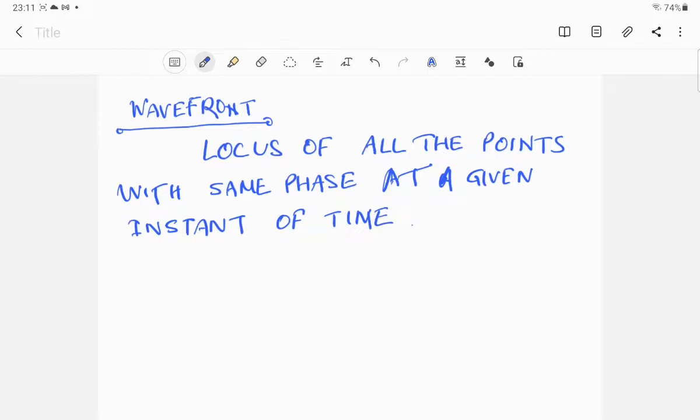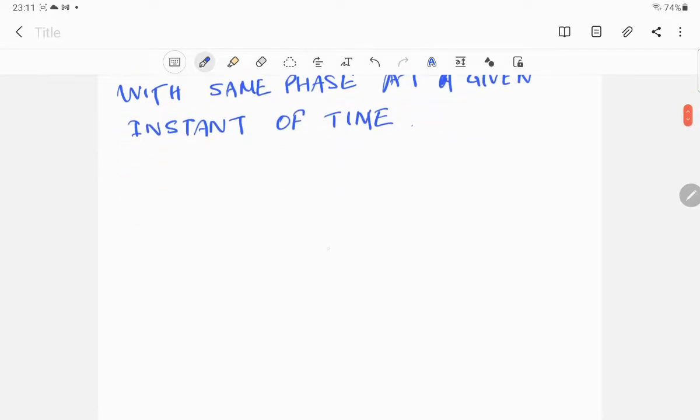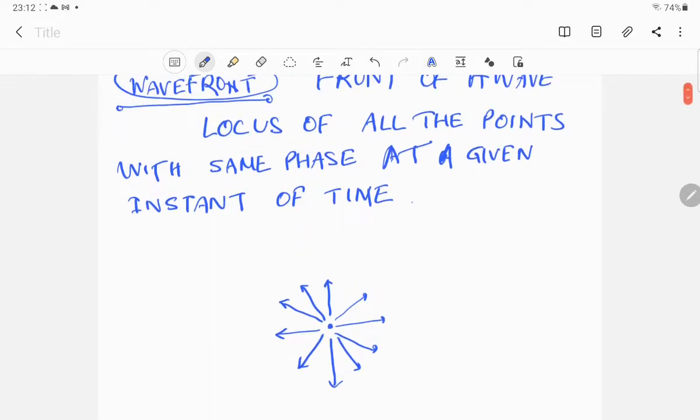If you ask me how to explain it in physical terms, then the term wavefront is nothing but the front of the wave. It's simply the front of a wave. What does that mean? Suppose that you have a source of light like this. You know that this source will emit rays of light in all directions like this.